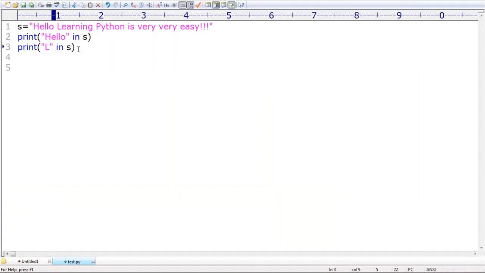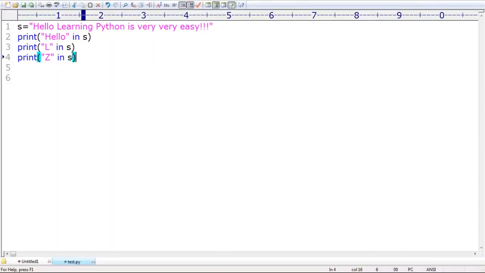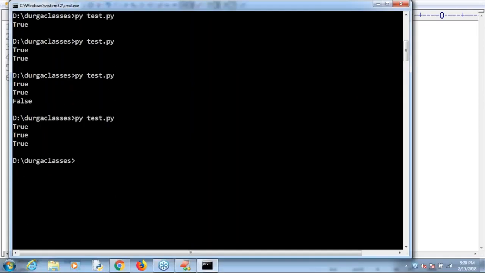True is the answer. Next, "z" in s, yes or not? What is the answer? By default we are going to get False. If I take not in, what answer do we get by default? True itself is the answer.